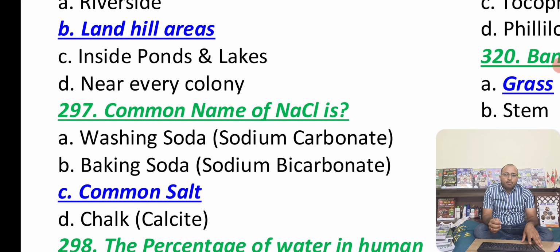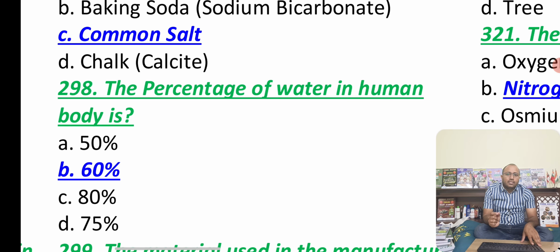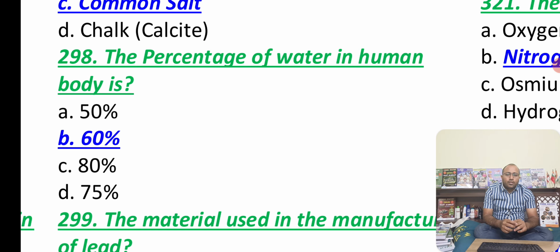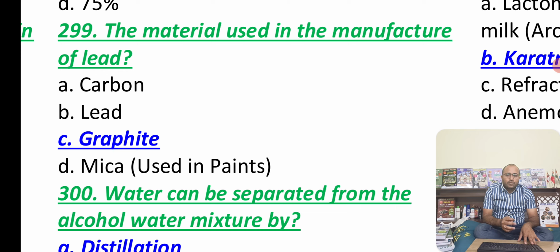Common name of sodium chloride, which is also known as common salt, that is NaCl. And we know that washing soda is sodium carbonate, baking soda is sodium bicarbonate. We know that in chalk powder we have calcite, guys, and percentage of water in the human body, how much is it, like 60% water in our human body along with the blood. The material used in the manufacture of lead pencils is graphite, guys. You know that mica is normally used in paints. You can see this. So lead pencils we have where we write. So that is one thing.